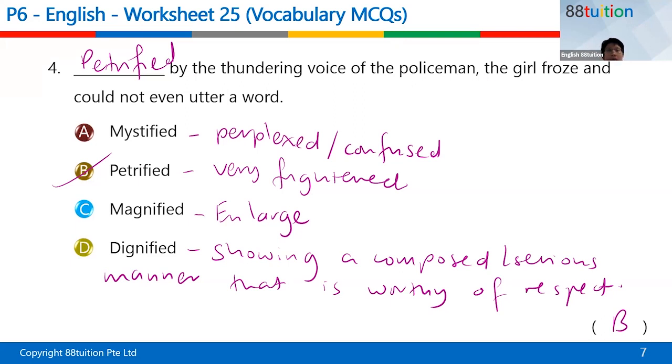Okay. And then before you go, we just do one more attendance, and then I send present to the admin already. Okay, can? So what's the meaning of mystified? You can write down the meanings now, because you can also have this option in your PSLE paper. If you have this option, you know the meaning. You just write it down in your vocabulary book. All right. If you have printed out your worksheet, you may have this question with the ABC options, then you can just write at the side. Okay, can?